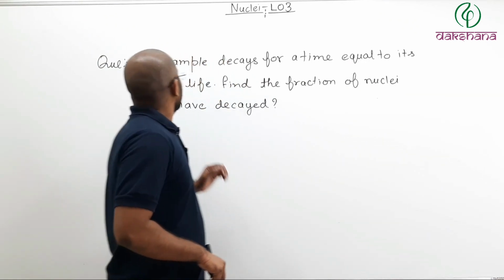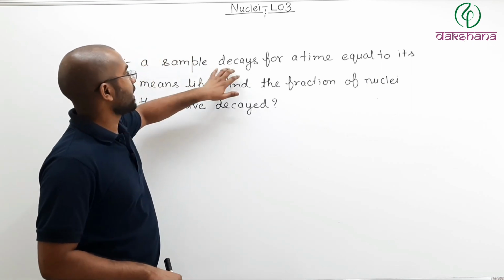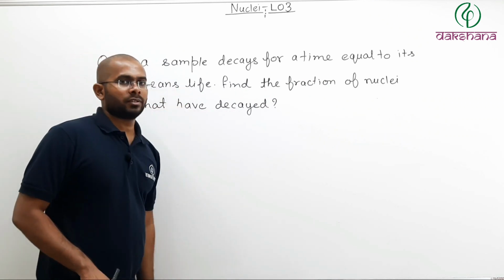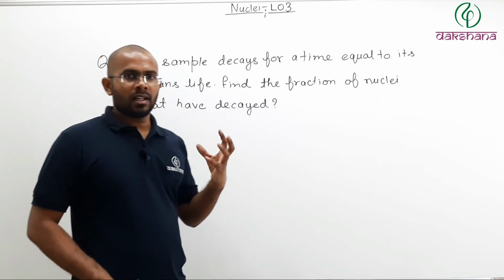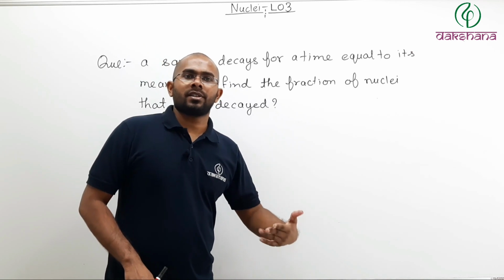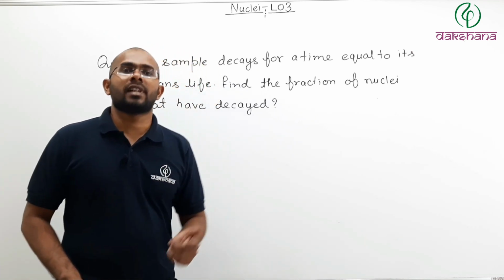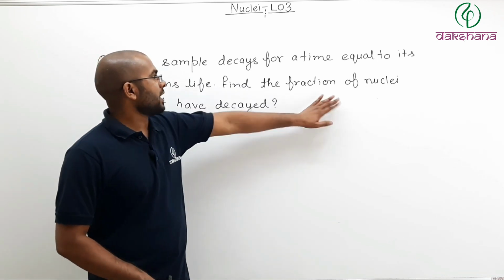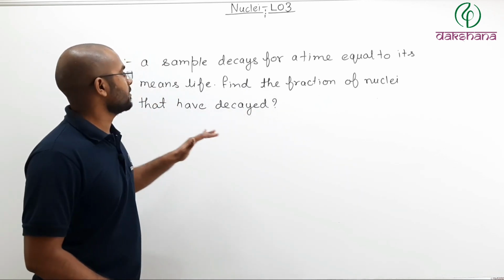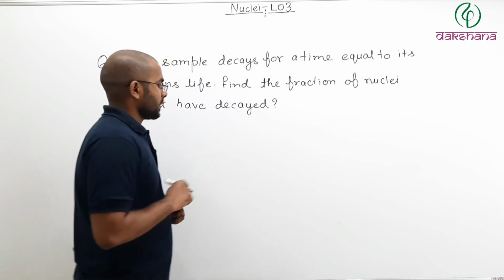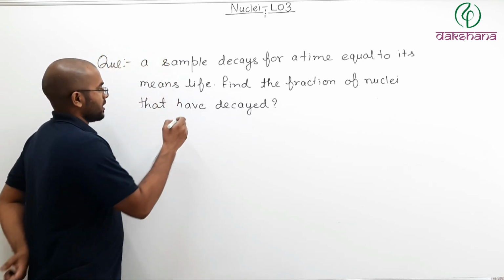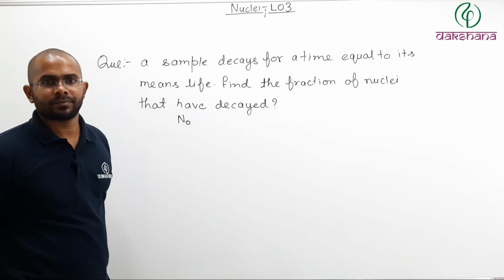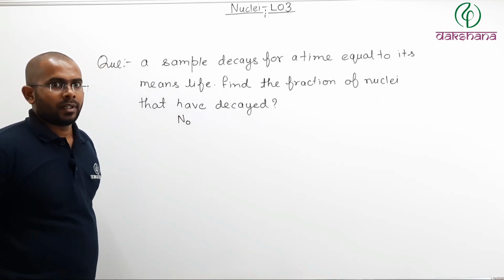A sample decays for a time equal to its mean life. So there is a radioactive sample, and the time that has passed is equal to the mean life or average life. What is T average? 1 by lambda. Find the fraction of nuclei that have decayed. First, let us say initially there were n naught nuclei.